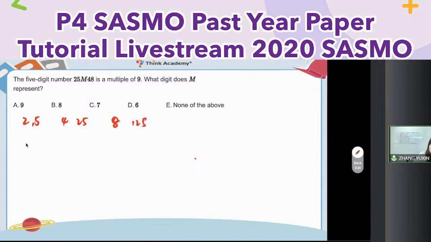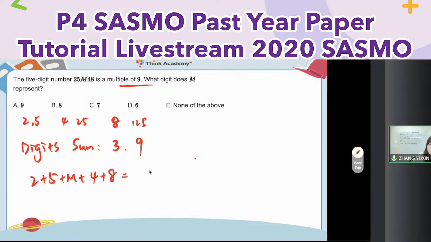And then how about the digit sum? We focus on the digit sum for 3 and 9. Why? Because of the place value principle. So here, for 9, the digit sum is equal to 2 plus 5 plus m plus 4 plus 8. Just do the calculation with algebra. So here it is equal to what? 19 plus m.